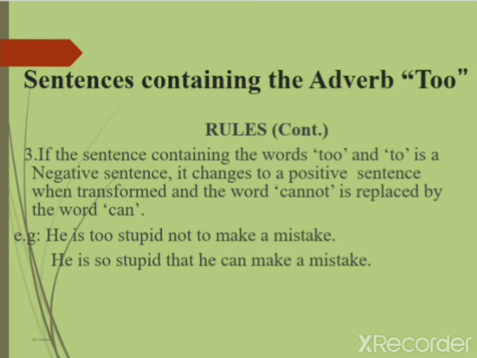Third rule is, if the sentence containing the words "too" and "to" is a negative sentence, it changes to a positive sentence when transformed and the word "cannot" is replaced by the word "can".